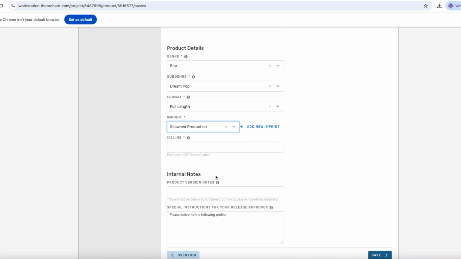This release is coming out in 2025, so we will enter 2025 followed by our imprint, which is Seaweed Production.